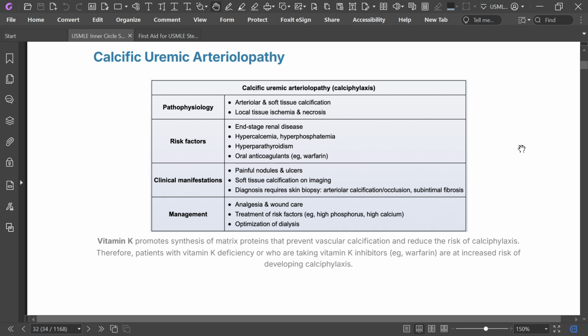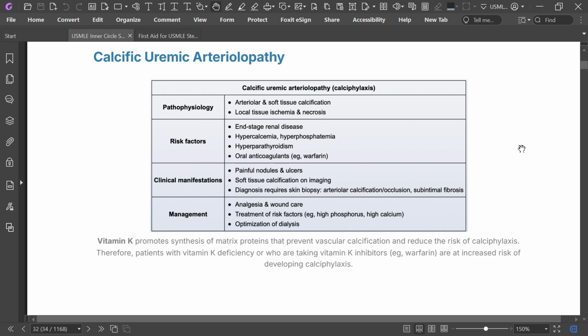What are its risk factors? Risk factors are end-stage renal disease, hypercalcemia, hyperphosphatemia, hyperparathyroidism, and oral anticoagulants like warfarin. What happens here? There are painful nodules and ulcers. There is soft tissue calcification on imaging. Diagnosis requires a skin biopsy, which shows arteriolar calcification or occlusion,